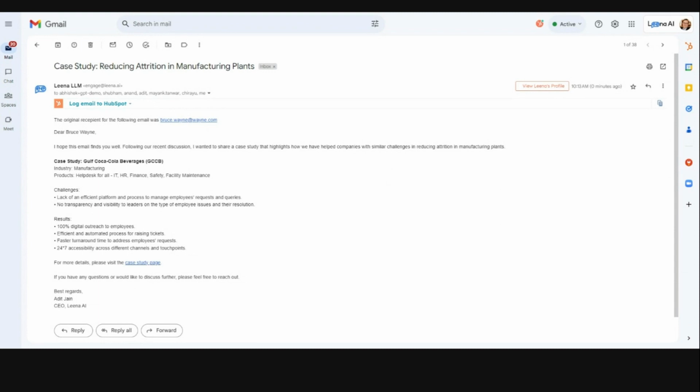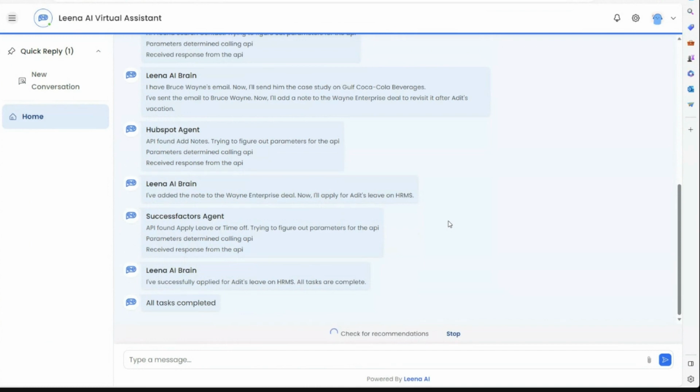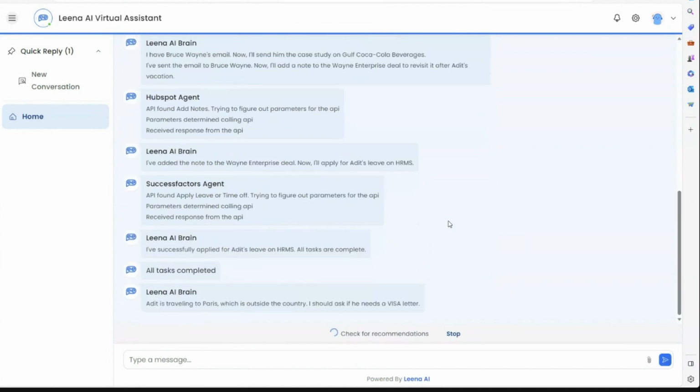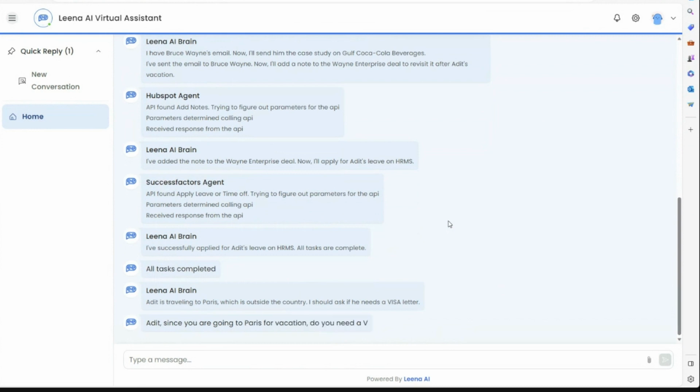Back on the virtual assistant side now, beyond just sending the email, it's also updating the information about the Wayne Enterprises deal. After it updates the information with this, it can apply for a leave if it's necessary also. It's going to call that system to apply for those leaves, in addition to also asking if additional information is needed for those leaves, such as a visa letter. So may need a visa letter to go to the countries that we're looking at. And since you're going to Paris, do I need a visa letter? And I can say yes to this as an example.